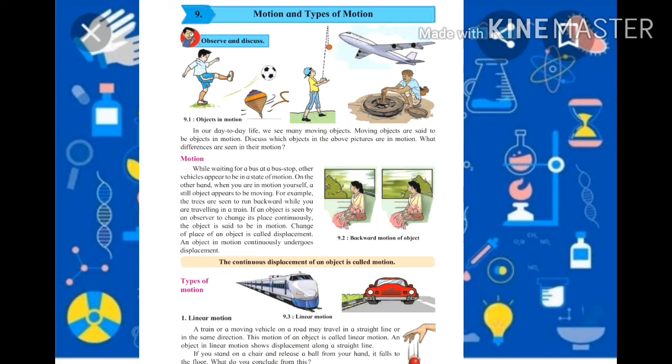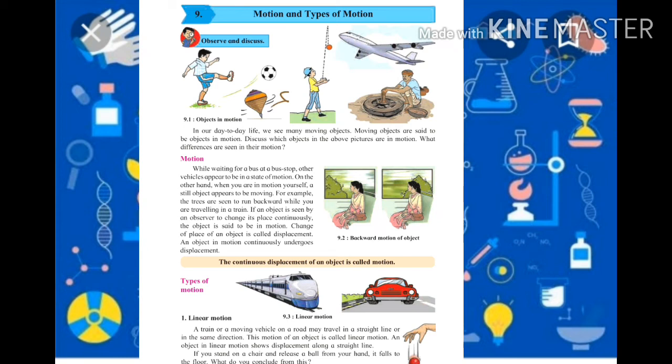On the other hand, while you are in a train or in a bus, then you are in motion. But the remaining objects you are observing as moving.